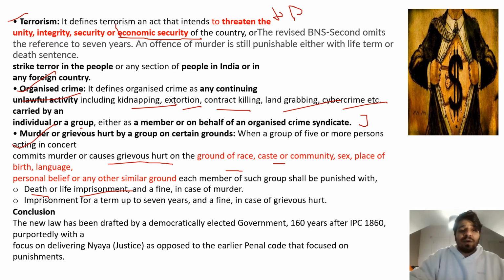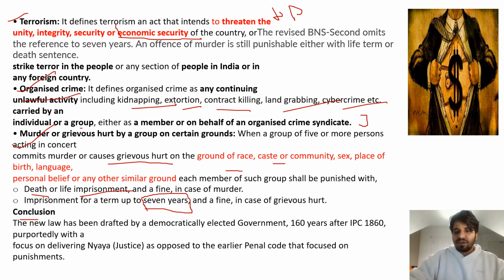In prison for a term of 7 years, it has been deleted. As I said, the Vision IS material has certain issues with respect to its information, so you can recheck it and put it in the comment section. Now conclusion. The new law has been drafted by a democratically elected government 160 years after IPC 1860, purportedly with a focus on delivering nyaya.